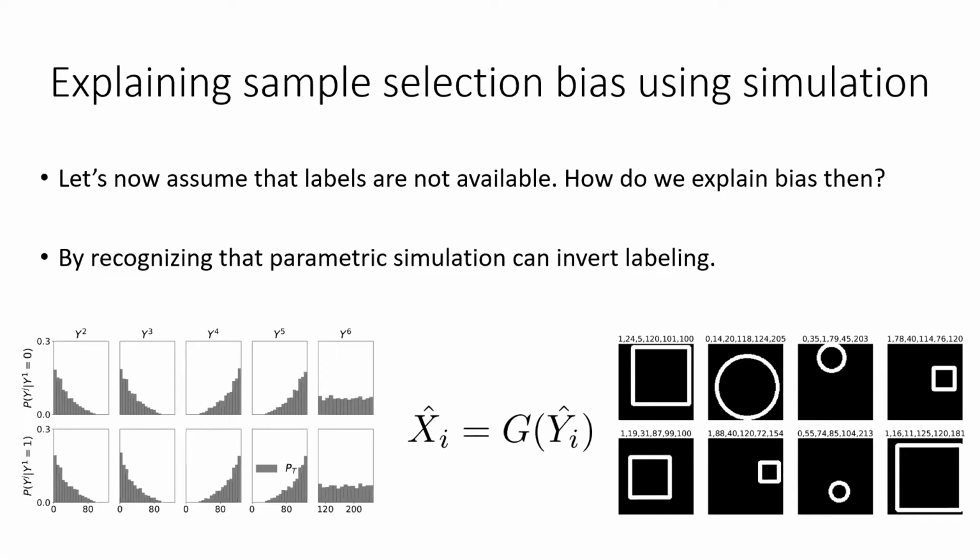Thanks, Anton. So far, we have seen how it is possible to explain sample selection bias if detailed annotations are available. But what if we are confronted with a data set where detailed labeling is not possible? We now show that even in such cases, we can explain bias using parametric simulation.